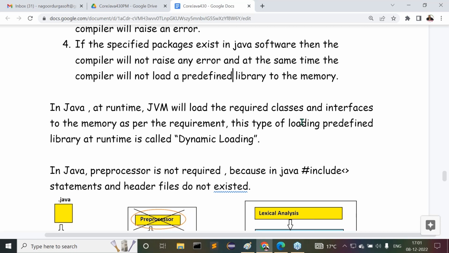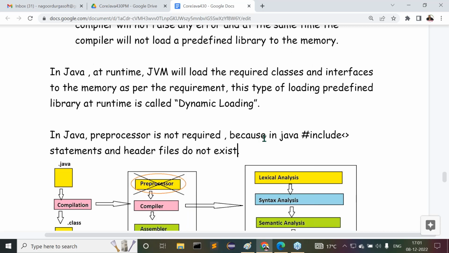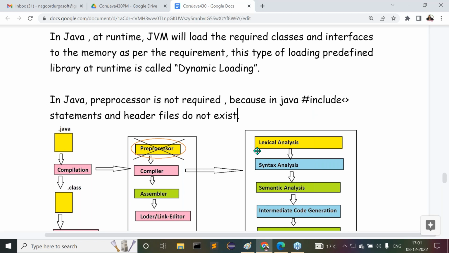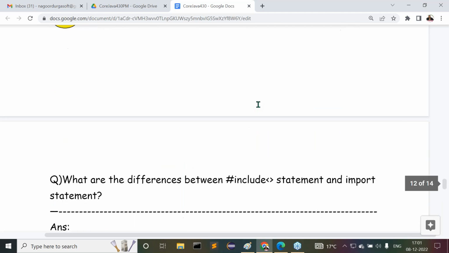Now coming to the next point: in Java, a preprocessor is not required. Why is the preprocessor not required in the case of Java? What is the reason for it? In Java, hash include statements and header files do not exist. Because of that, a preprocessor is not required in Java applications. Some diagrammatic representations are also given, so understand them clearly.